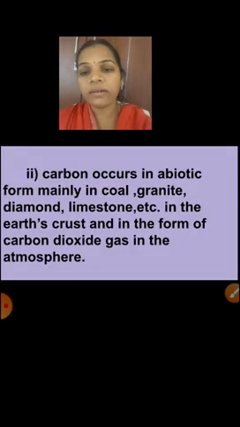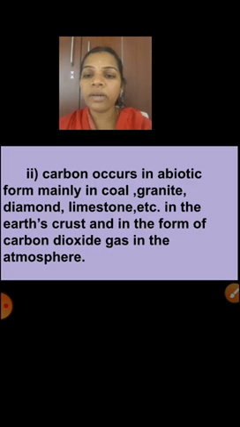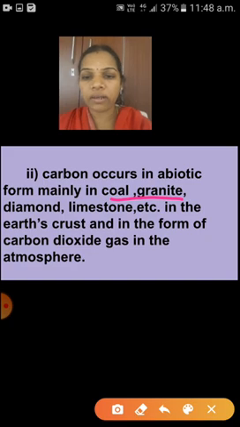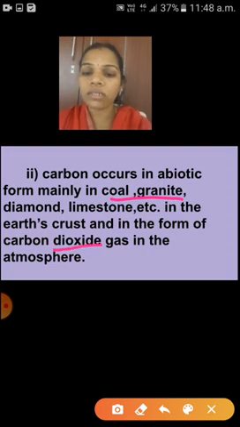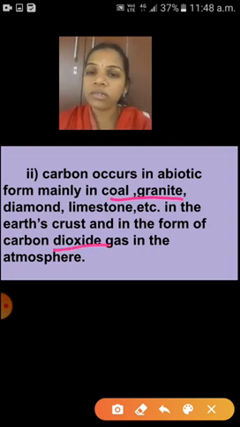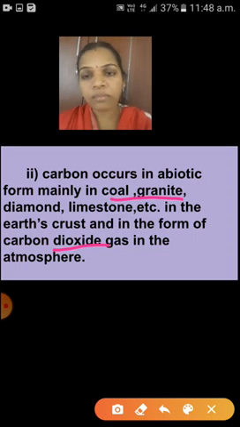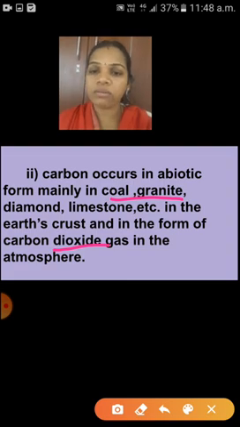And one more example is carbon. Carbon occurs in abiotic form mainly in coal, granite, diamond, limestone, etc., that means in the earth's crust, and in the form of carbon dioxide gas in the atmosphere. At the same time, carbon is present where? Carbon dioxide in the atmosphere. So carbon is present in the gaseous cycle and at the same time in the sedimentary cycle, that means sedimentation inside the earth.